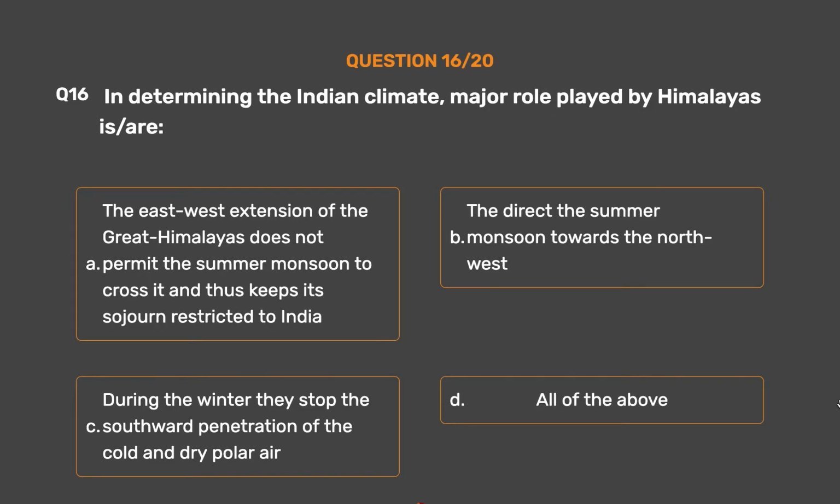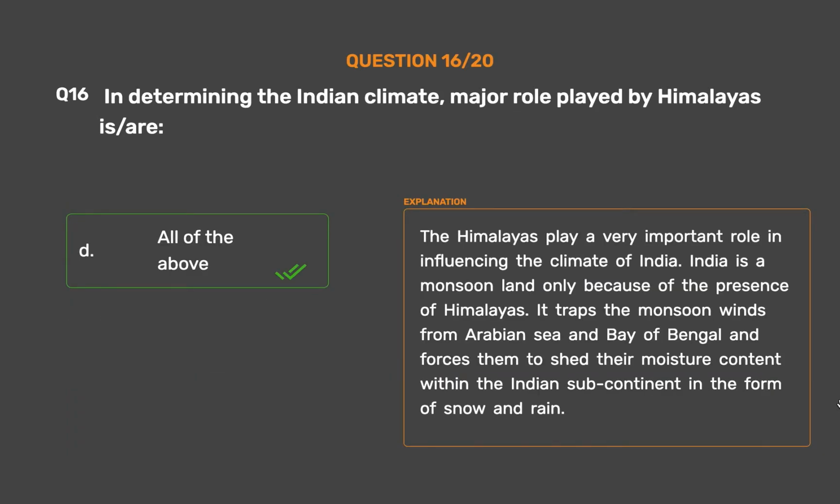The correct answer is option D. All of the above. The Himalayas play a very important role in influencing the climate of India. India is a monsoon land only because of the presence of the Himalayas. It traps the monsoon winds from the Arabian Sea and Bay of Bengal and forces them to shed their moisture content within the Indian subcontinent in the form of snow and rain.